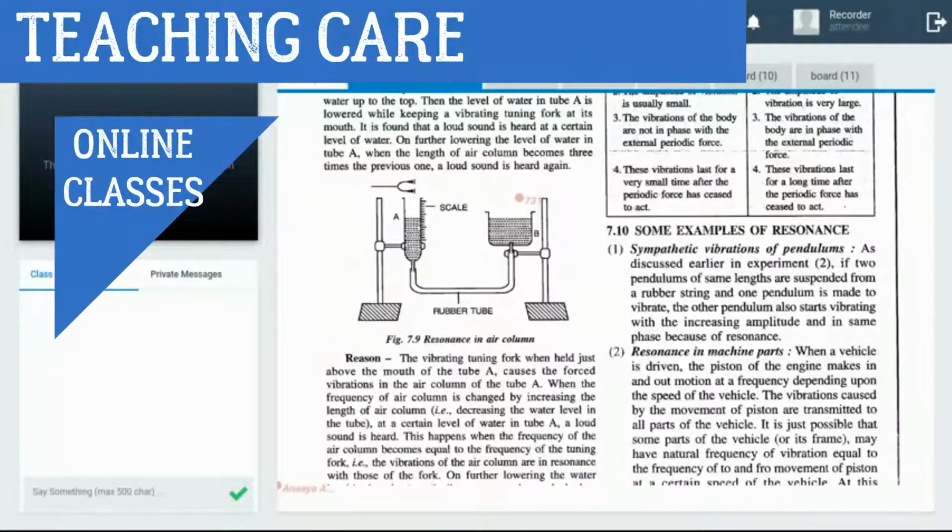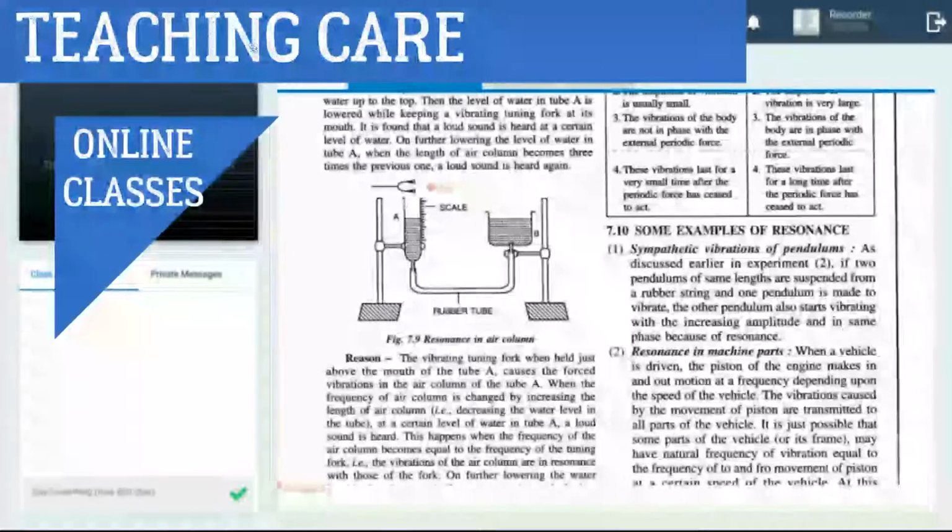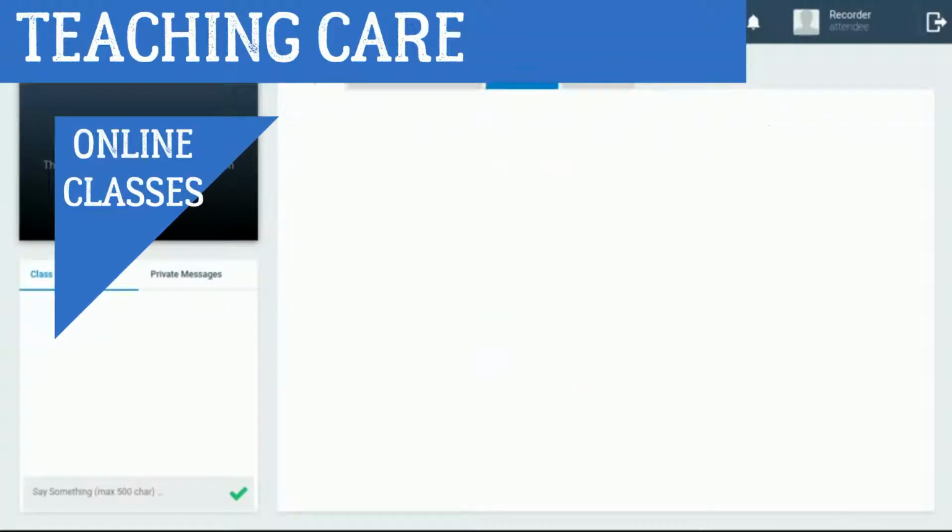Okay, when the length of the air column increases, does the frequency increase or decrease? Air column increase means the level of water decreases in the tube. Then what happens to the frequency? Again I repeat. Now I will show you that with this pointer.